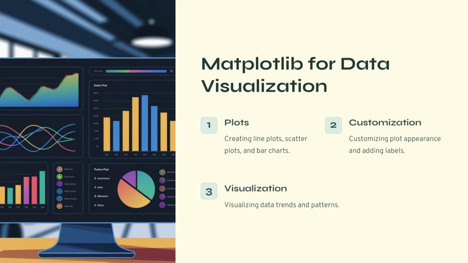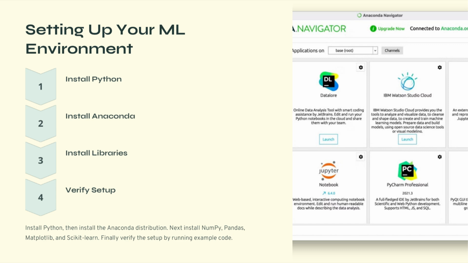Matplotlib also allows us to customize visualizations by adding labels, titles, legends, or colors. These enhancements make the visualizations easier to interpret. By visualizing data before modeling, we gain valuable insights that help guide the machine learning process. The final step before building machine learning models is setting up the development environment. A proper environment ensures that all required tools and libraries are installed and functioning correctly.